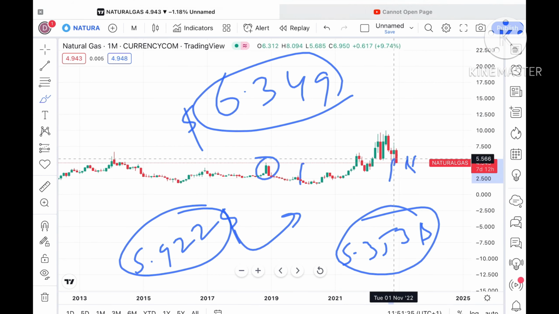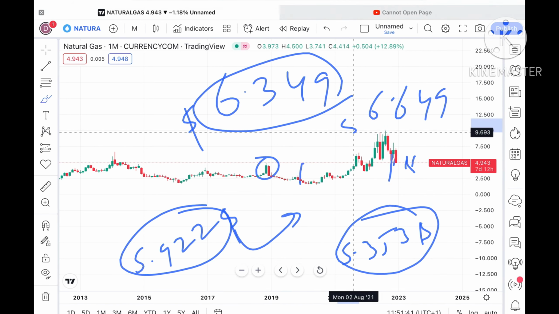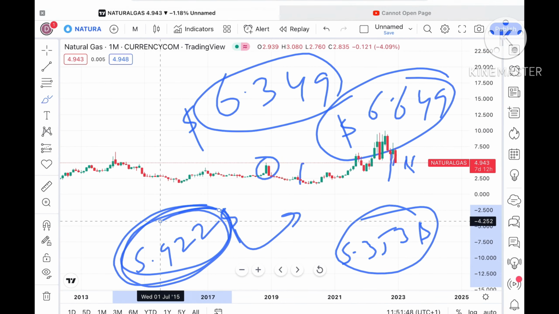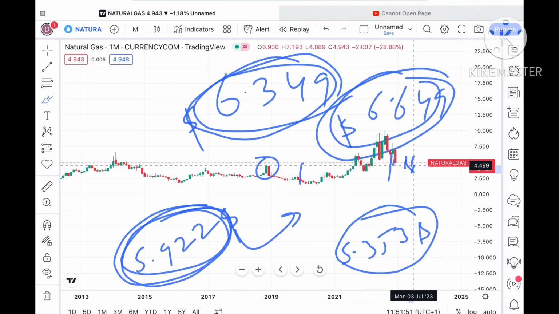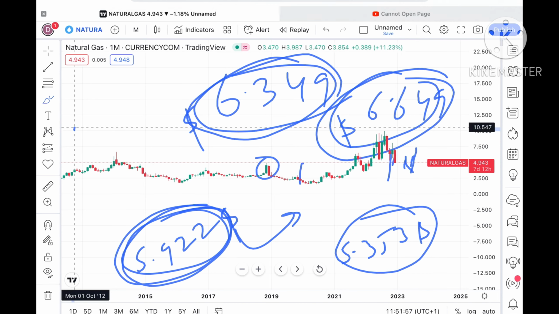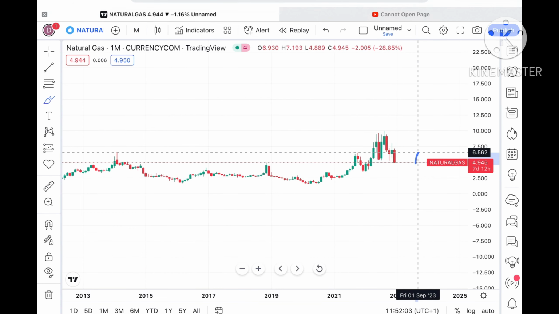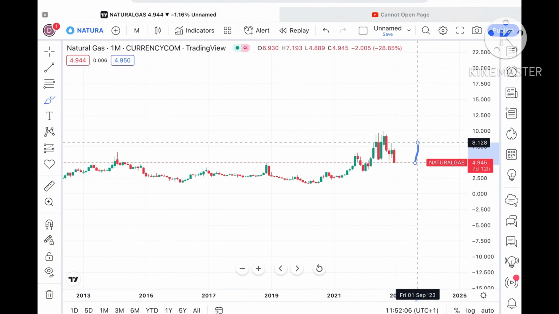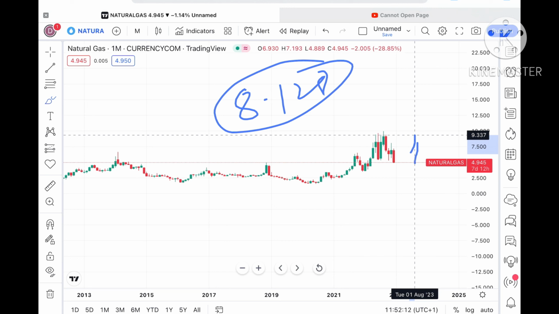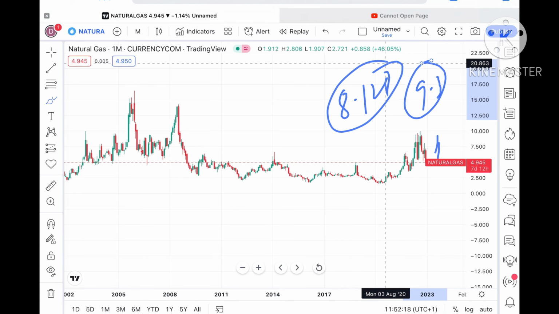If that level moves further upside, then we can see it can go towards a level of around $6.649. This $6.649 is again a weak resistance, so you have to keep this in mind. Once it starts moving upside, this level and this level can cross upside, because both of these are weak resistances, so chances of moving further upside are there, and we can see it can go towards a level of $7.204. This $7.204 is again a weak resistance, so chances are very high it can go further upside towards a level of $8.128. This is again a weak resistance, so chances of moving further upside are there, and then we can see it can go towards a level of $9.3. This is what we can see looking at this particular chart from 2009.